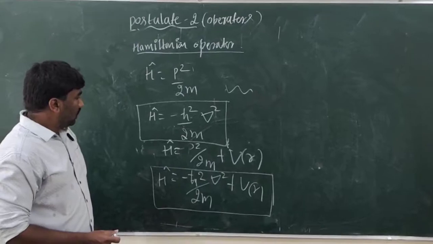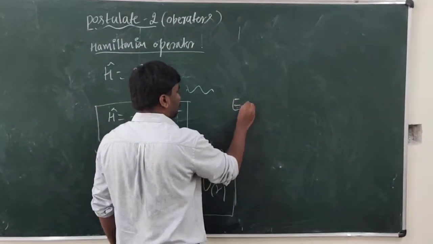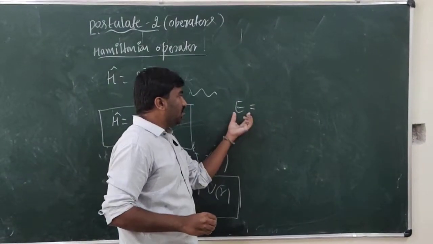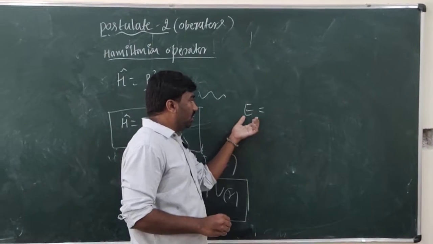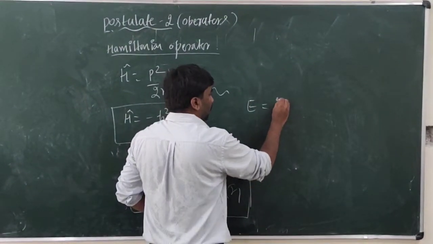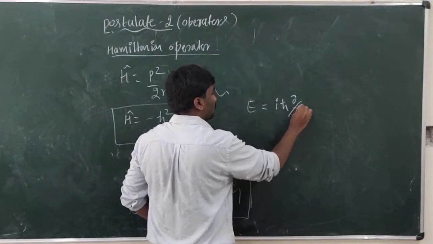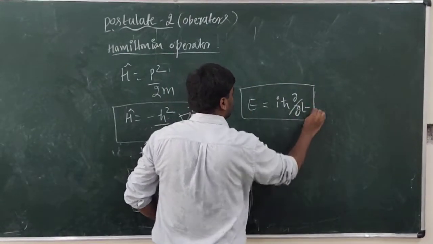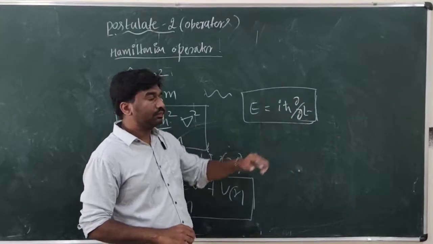Okay? And next, energy can also be replaced. You know that, suppose E is energy. This energy is a measurable quantity in classical mechanics. This classical mechanical observable, energy, can be replaced by a quantum mechanical operator, iħ ∂/∂t. So this is an energy operator.